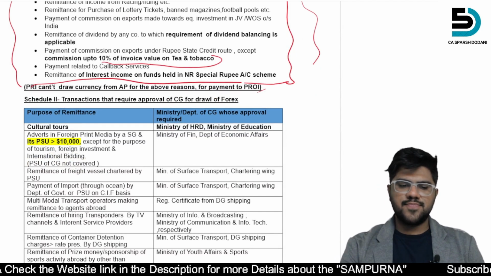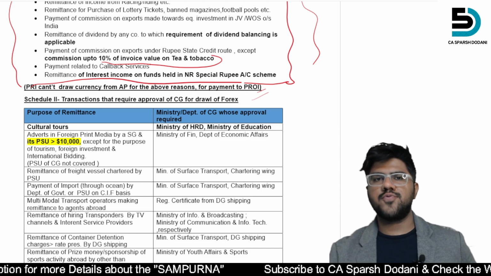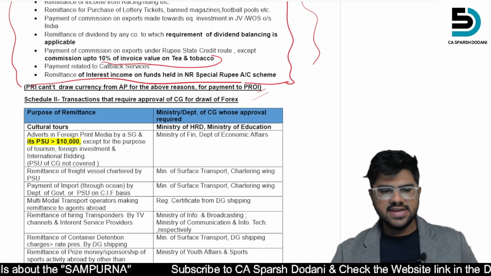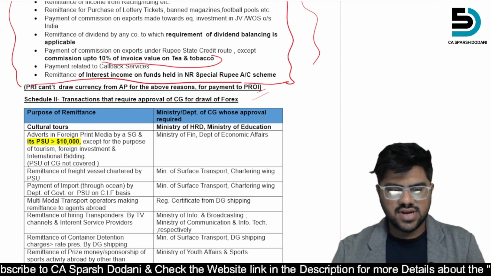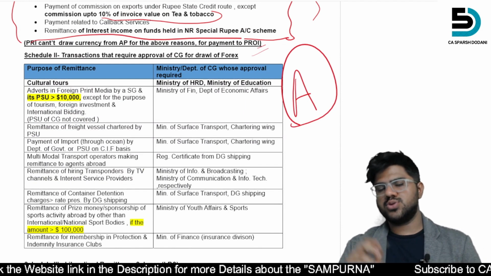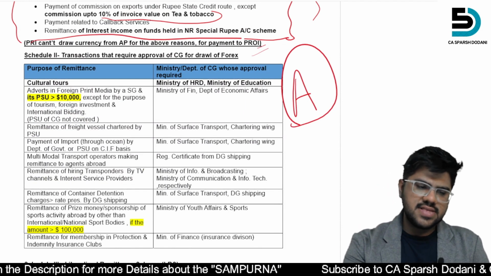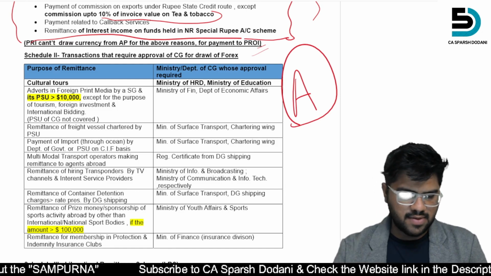Transactions that require the approval of CG for drawal of forex. These are the transactions where the approval of the central government is required. So, for this purpose, the concerned ministry, and this is also a category part. The question may be framed from here, the amount or the ministry, whatever the case may be.